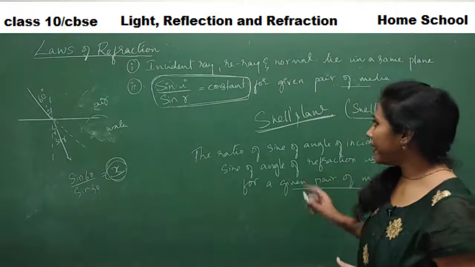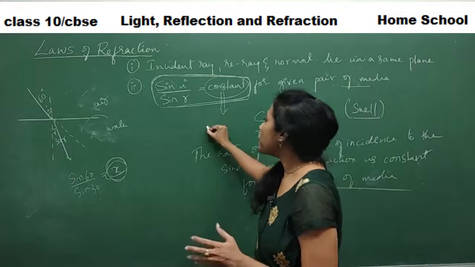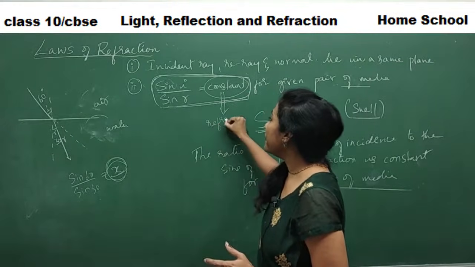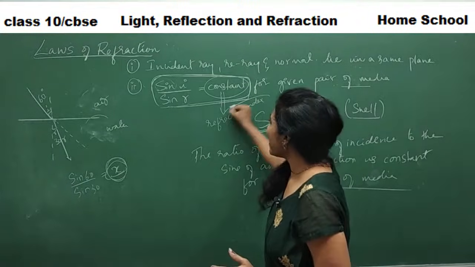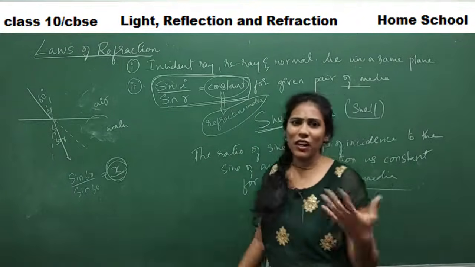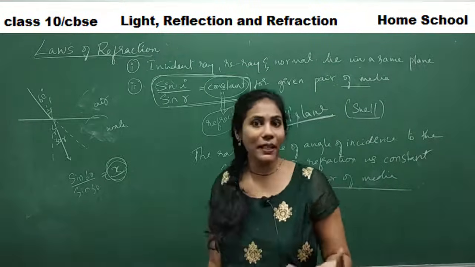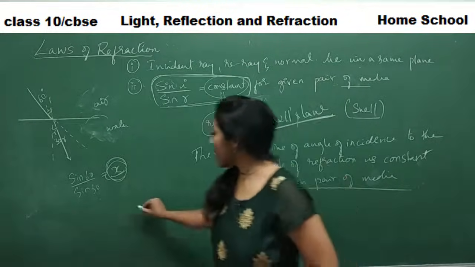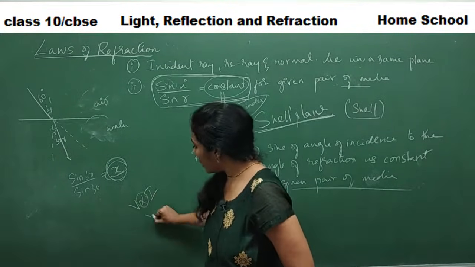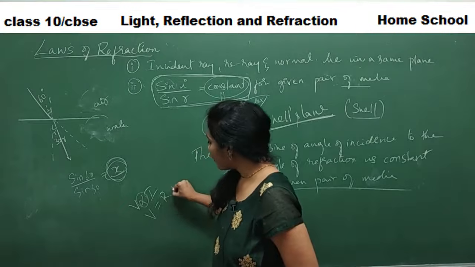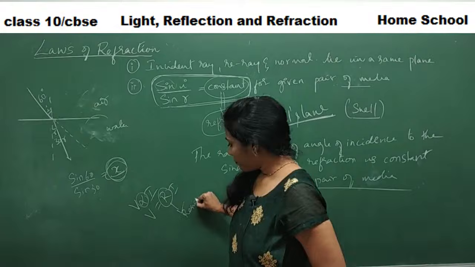And actually speaking, this constant can also be called by the name refractive index. Whichever constants you take in whichever equation, they are given a special name, right? For example, in Ohm's law we have written V is directly proportional to I. To remove the proportionality, we introduced a constant R, which was called resistance.